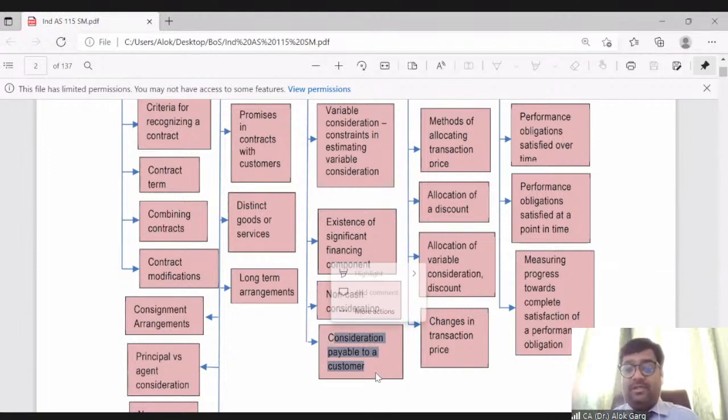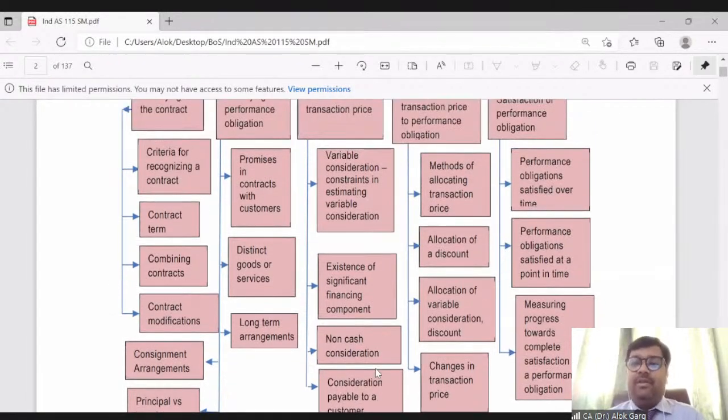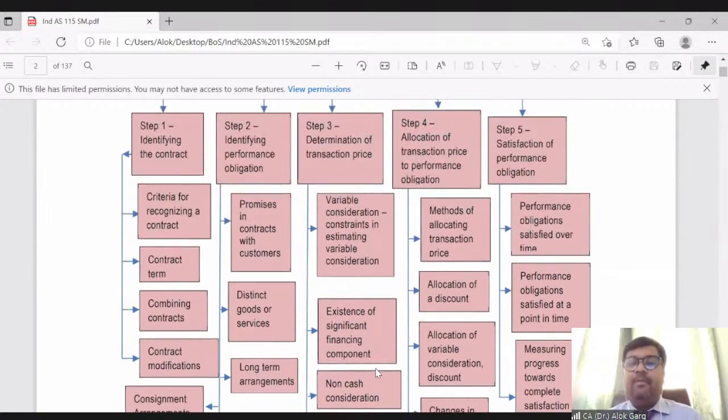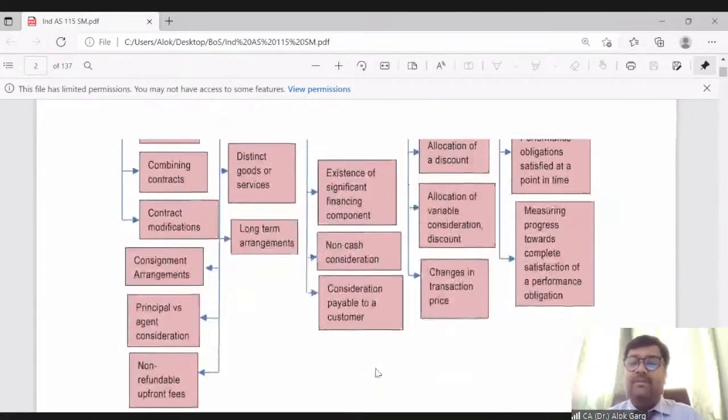Consideration payable to a customer. In the FMCG business, generally the FMCG companies are also paying some consideration to the customer. Of course, we'll discuss this thing later on. So if there is a consideration payable to a customer, I am paying to my customer. Although the customer used to pay me and he is paying me, I am also paying him. So what should be the treatment when an entity pays some consideration to its customers, right? So in step 3, we will discuss these items in detail.